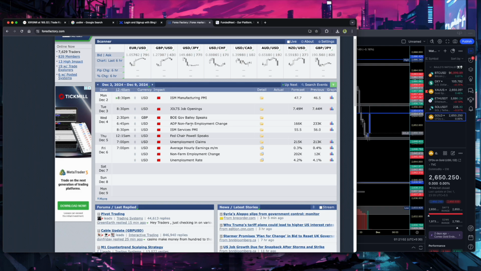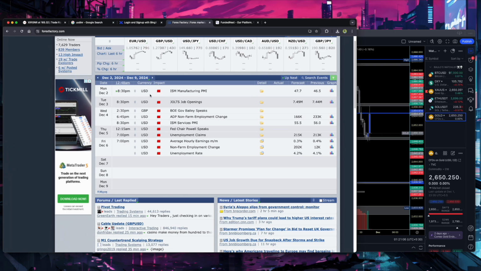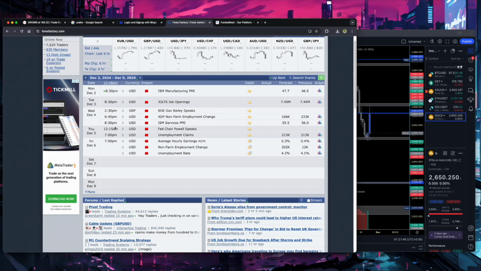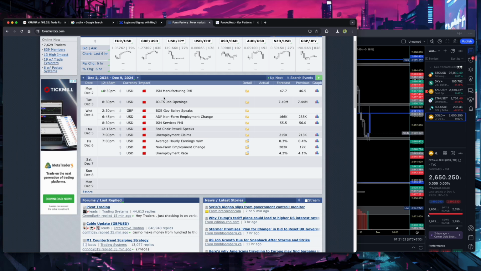On Tuesday we have job openings news, and we will get into that. I explained the Monday news in detail because Monday has already started. I'm just giving you my set of probabilities, what you can anticipate the same way that I do, but it's not necessary that the market behaves the way we anticipate. We just develop a bias, our own set of probabilities, and we don't have to stick to it, because in high impact news anything can happen.